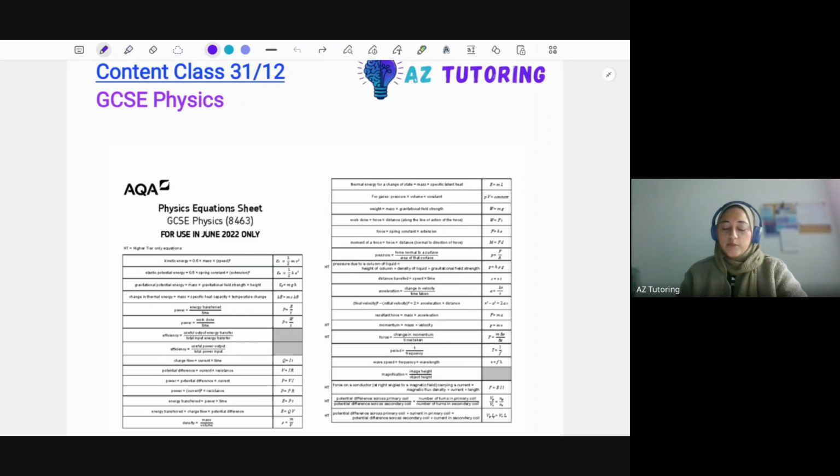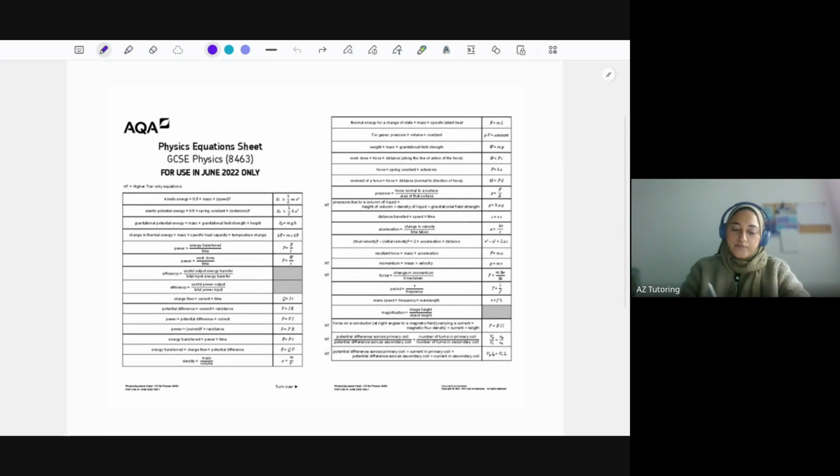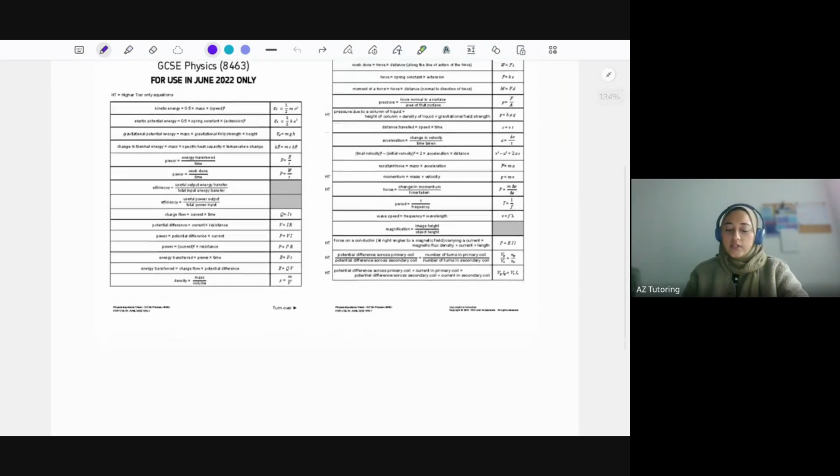Higher paper marks tend to be higher because they're giving you all the equations for the next few years. So anyone that's in year 9, year 10, year 11, they should be giving you the equations for the upcoming years. So I guess the only thing you need to memorize is the units for each of these.